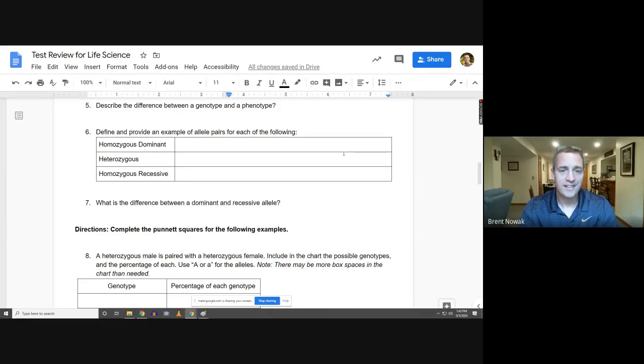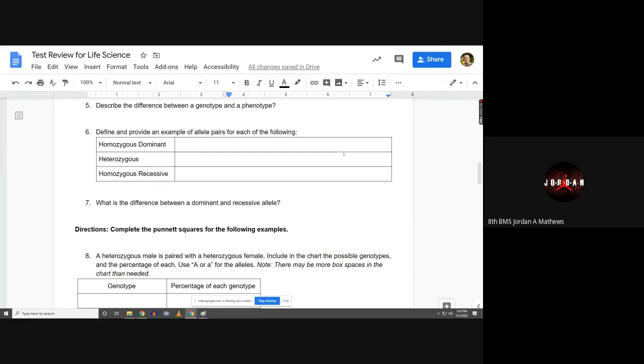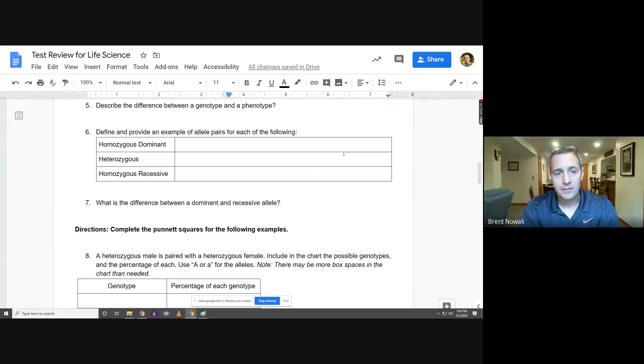For the bonus round, what is another name for homozygous dominant? I think it was like pure or something like that. Purebred. Yeah, purebred. Very good, guys. Heterozygous.